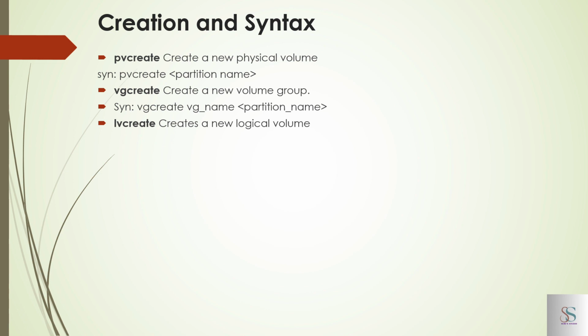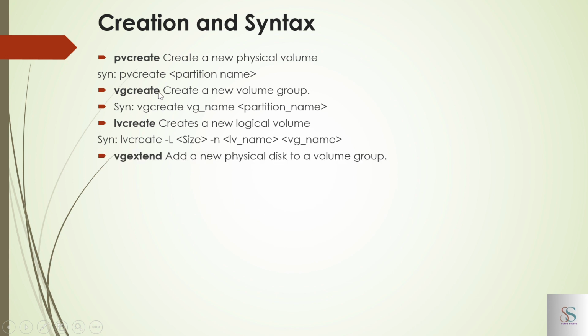It's interlinked with the vg. lvcreate -L, the size we need, -n the lv name, whatever our requirement is, then the vg name. This vg name is the same as the one we created before. Then vgextend means adding a new physical disk into the volume group.